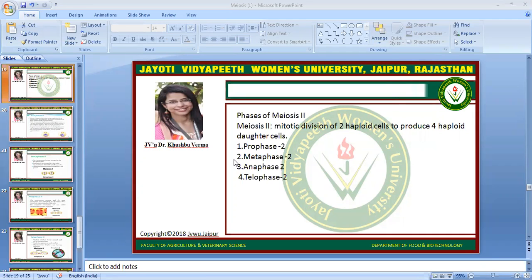This is not a true meiosis process because there is no crossing over. The number of chromosomes in the daughter cells will be half in comparison to the mother cell or parental cell. So meiosis second has four stages: first is prophase second, metaphase second, anaphase second, and telophase second.